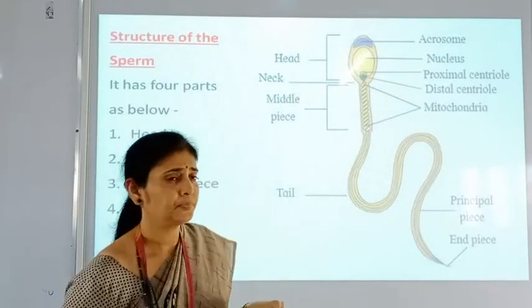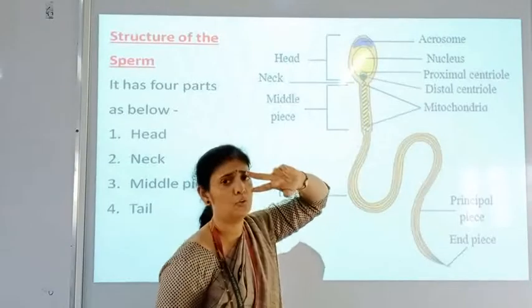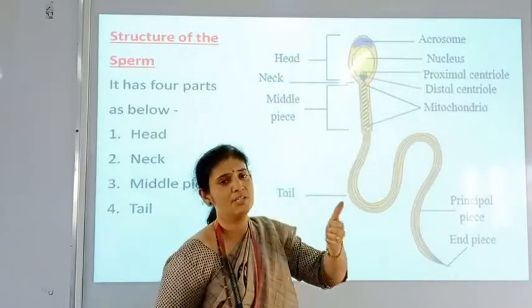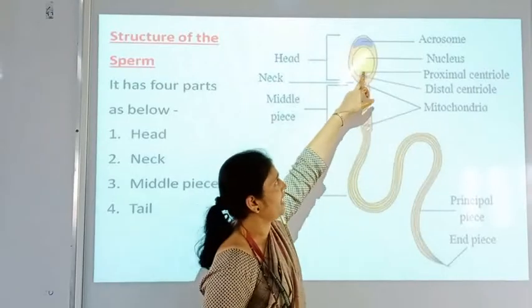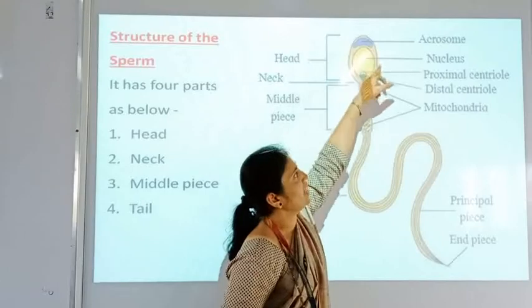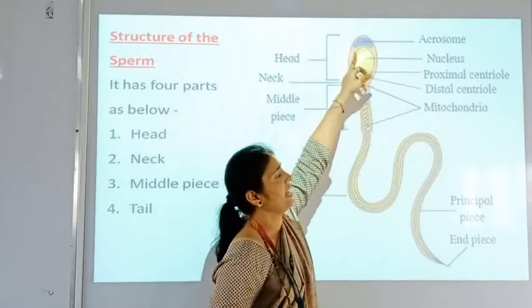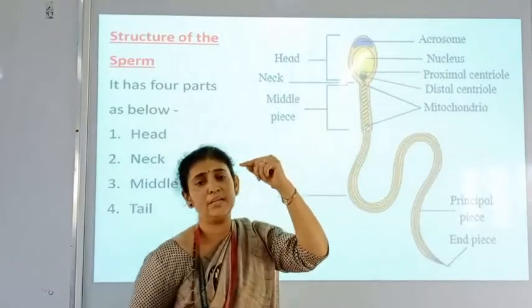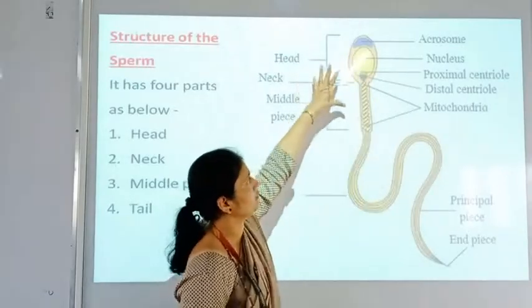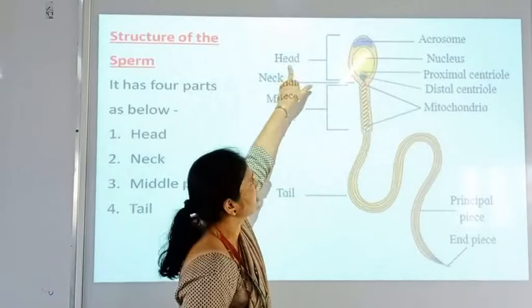So here these centrioles are two. Proximal means the one on the front side, and distal means the one on the back side. So the one on the upper side is the proximal centriole, and the one on the lower side is the distal centriole. This is the main pronucleus, and at the tip of the head the acrosome region is there. So these are the four different parts which are present in the head.